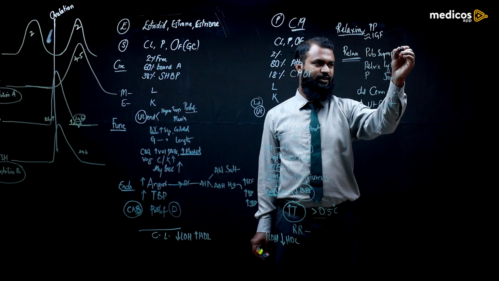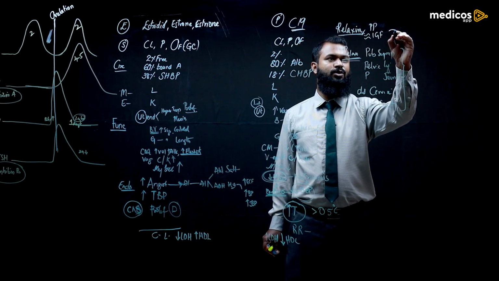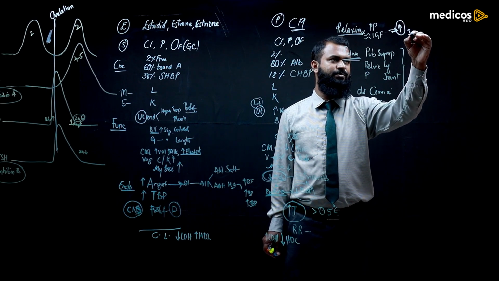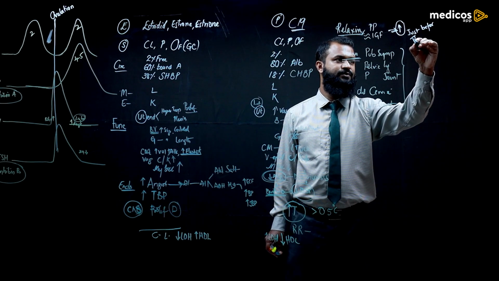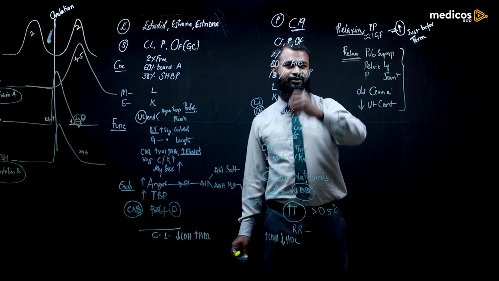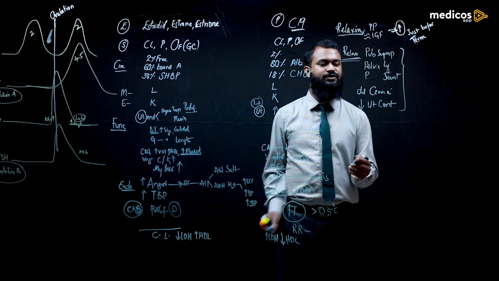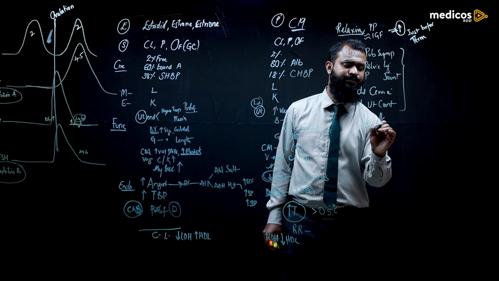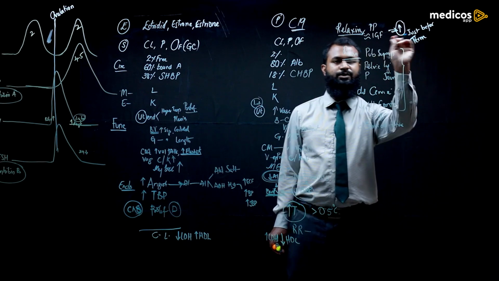So all these features you will see when this hormone is released. There is increase in the release of the hormone just before term in the pregnancy. At the termination of the pregnancy, there will be increase in the release of this hormone relaxin. As the name itself says, it will relax all these things, which helps in the easy expulsion of the fetus, so therefore it is released just before the term.